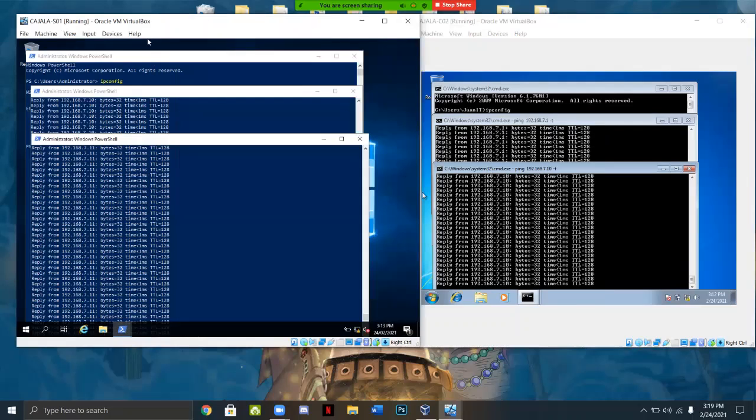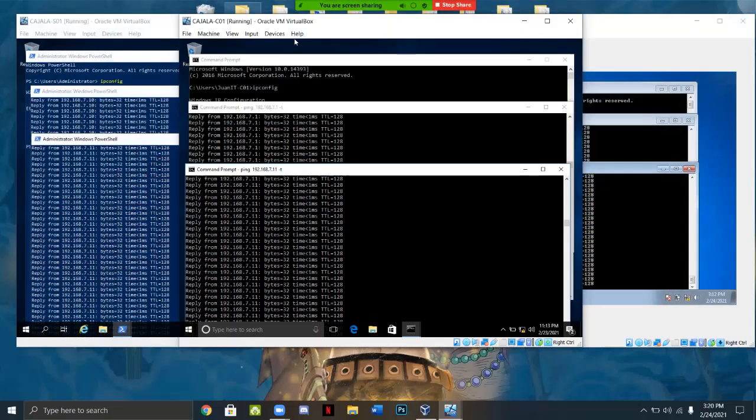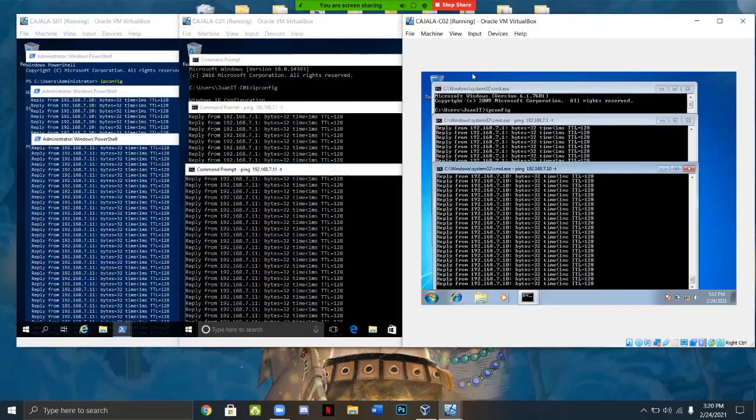My surname, hostname: Kahala-S01 for Server 2019, Kahala-C01 for Windows 10, and Kahala-C02 for Windows 7.